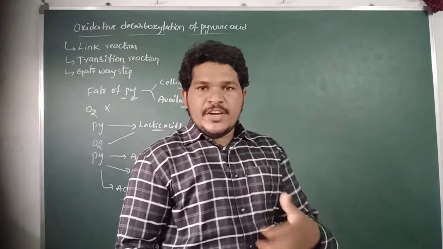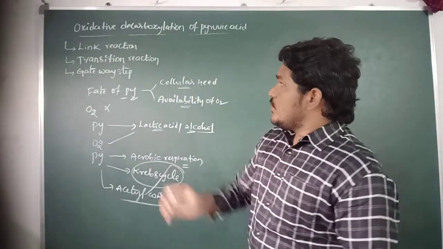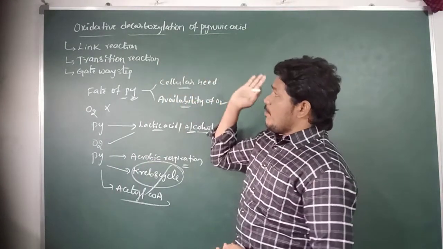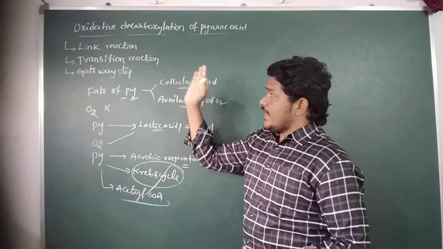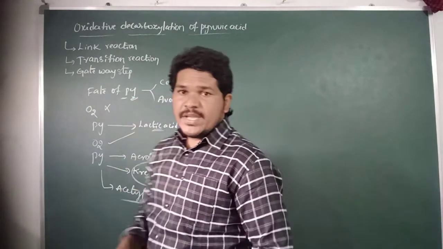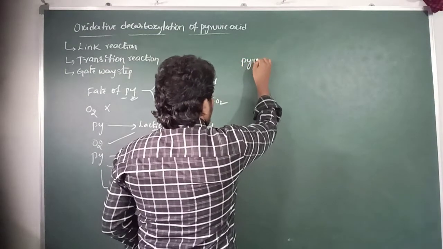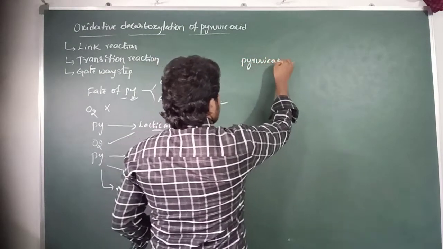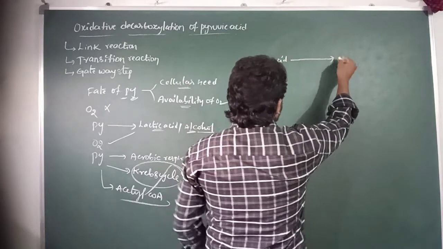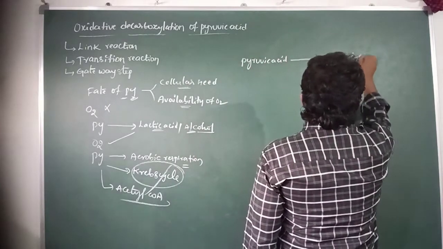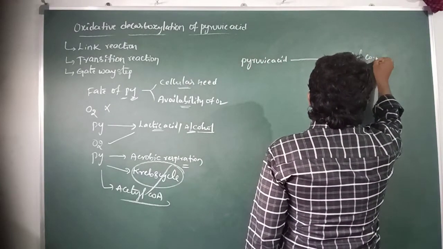So, simply saying, during the oxidative decarboxylation of pyruvic acid, or link reaction, or transition reaction, or gateway step, pyruvic acid is converted into acetyl CoA.